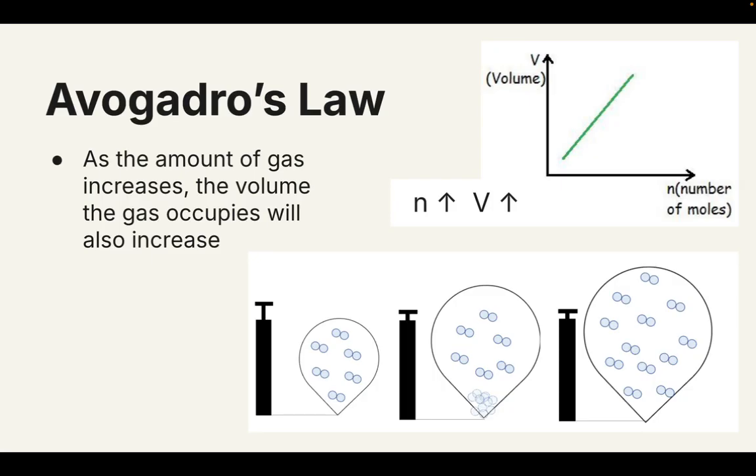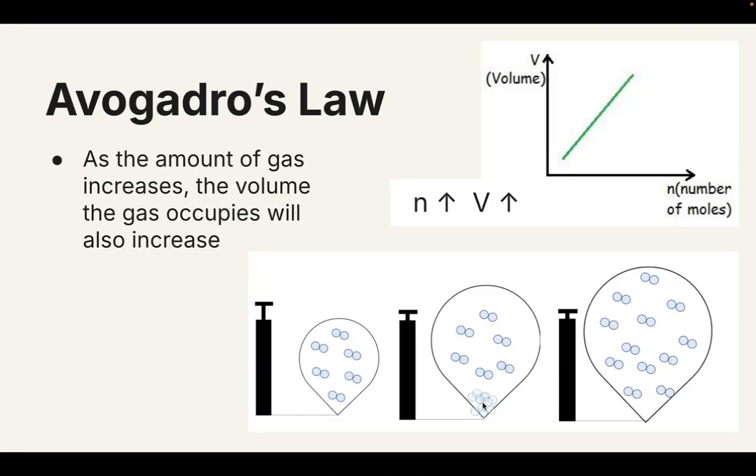So looking at Avogadro's law, as the amount of moles of gas present increases, the volume will also increase. This only is going to happen if you have a container that is expandable. So if I have an expandable container here and I pump 6 moles of gas into this container, this is the size the container would be.